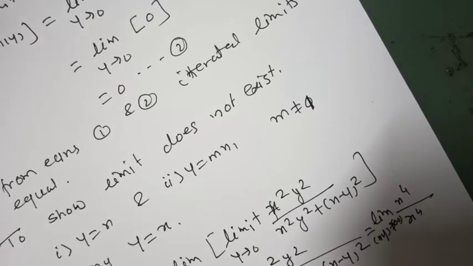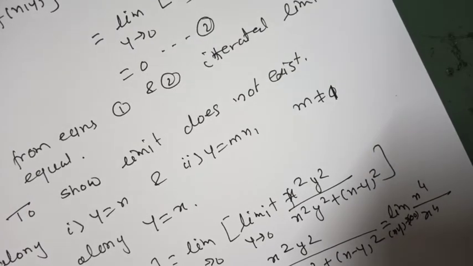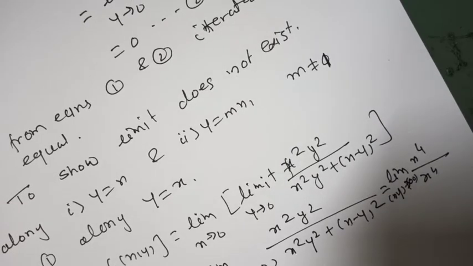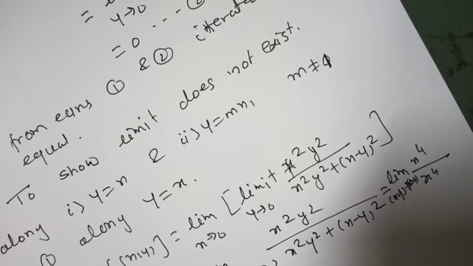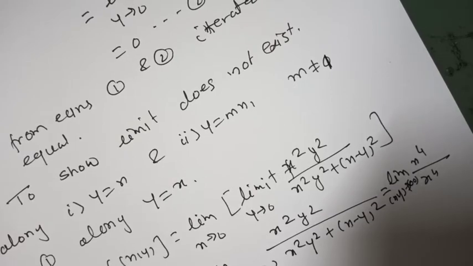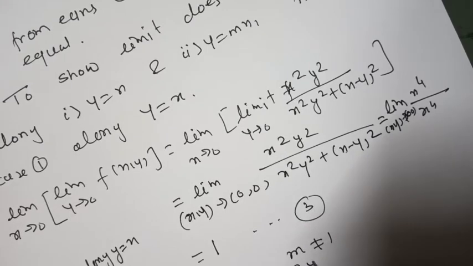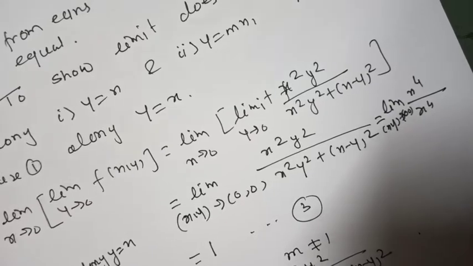Now along y equal to mx, where m is not equal to 1, therefore limit as x y tends to 0, 0 of f of x y equal to limit as x y tends to 0, 0 of x square y square upon x square y square plus x minus y whole square.